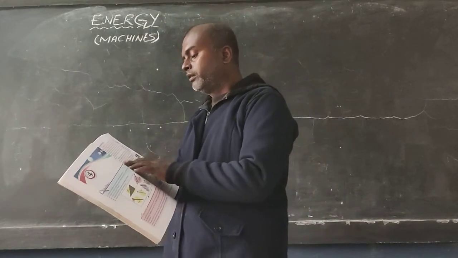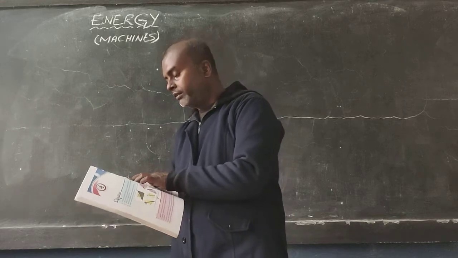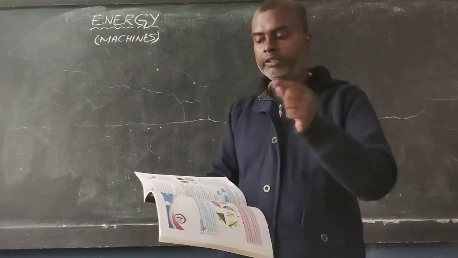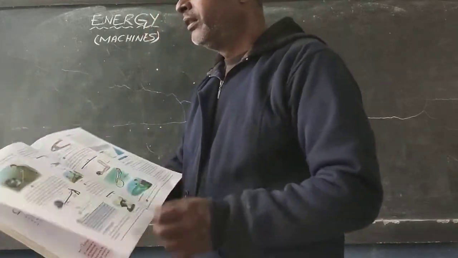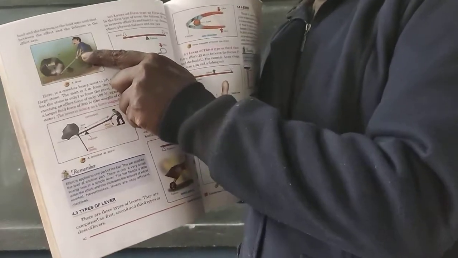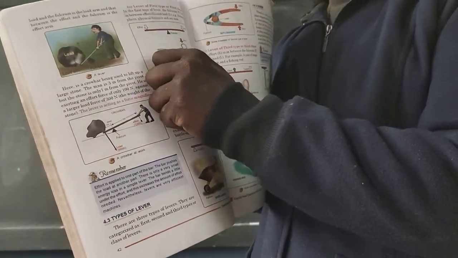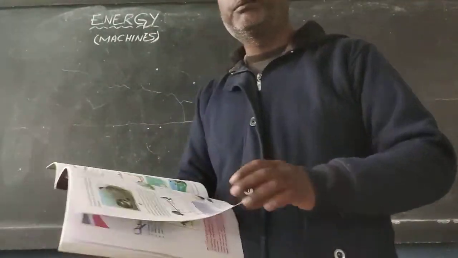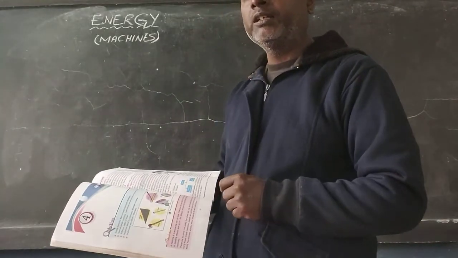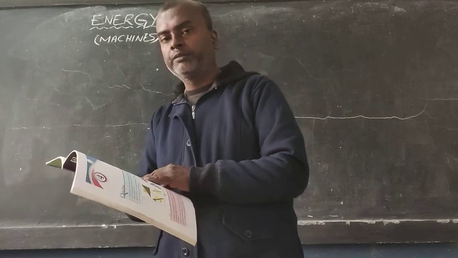So the effort that you are applying is the force that is applied to the machine. Now when you are using this stick, for example, this stick is the machine. So this man is applying his force on the stick. That force that he is applying to the stick is called effort.